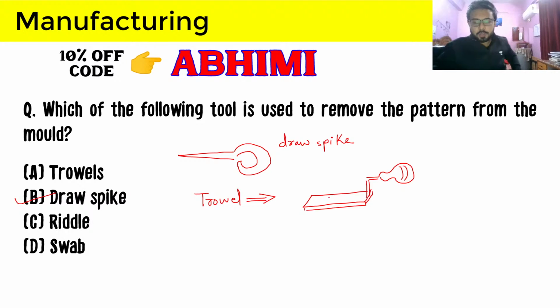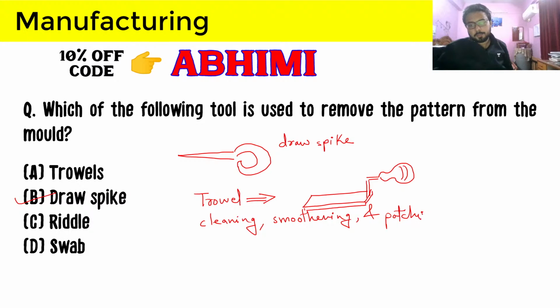So this is your trowel, and it is used for cleaning, smoothing, and patching the flat surface of the mold.